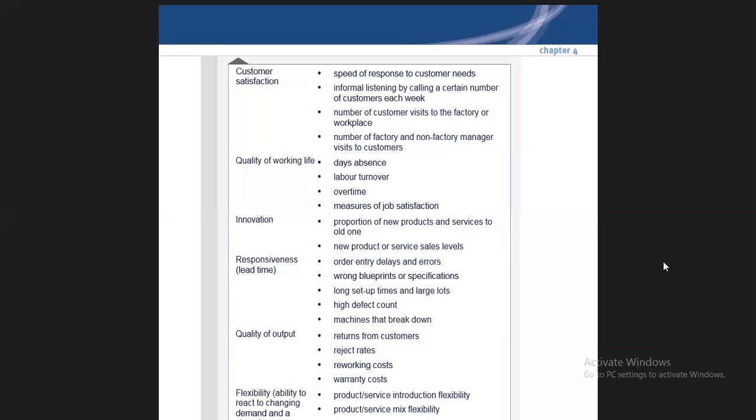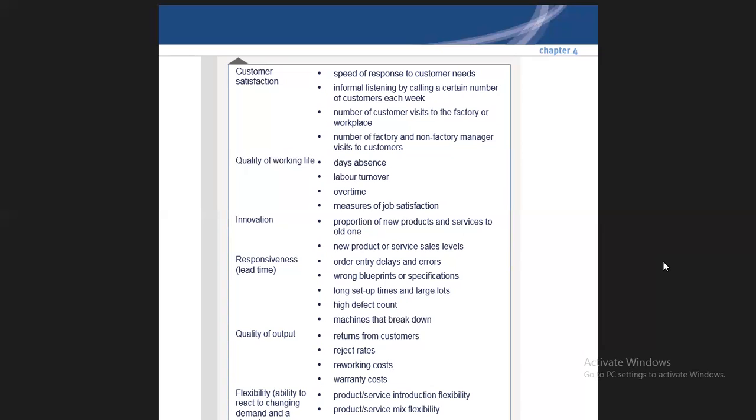Now, innovation: how do we ensure that the company is going for innovation? Proportion of new products and services to the old ones. How many new products you are launching, how many new services you are giving. If you are giving more new services and new products, this means that innovation is part of the organizational activities. New product or service sales levels. How sales increase if you offer a new product or service. If you are offering a new product with enhanced quality, it will ultimately increase your sales. This means that innovation is part of the organizational practices.